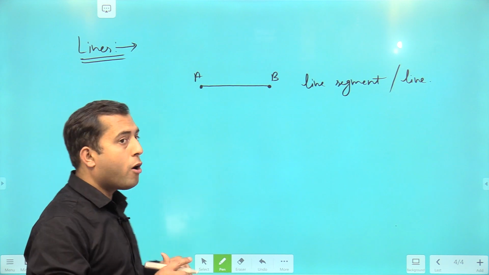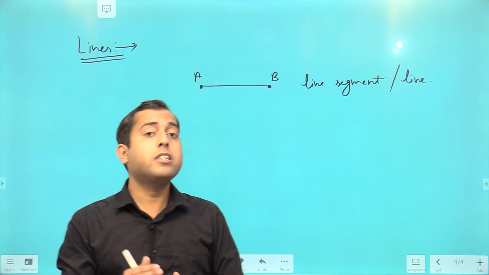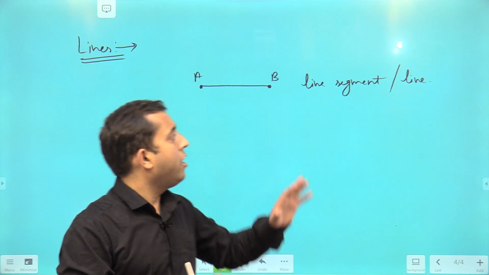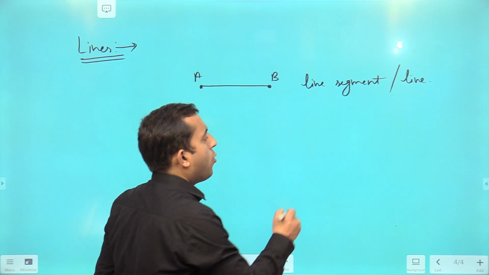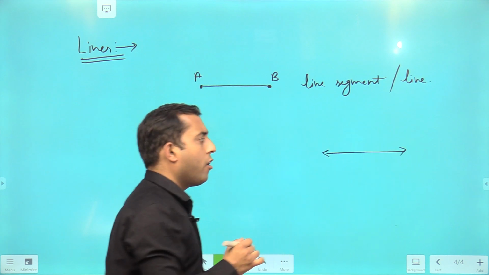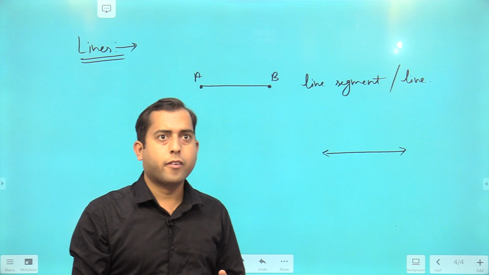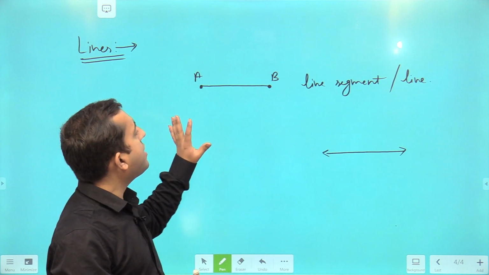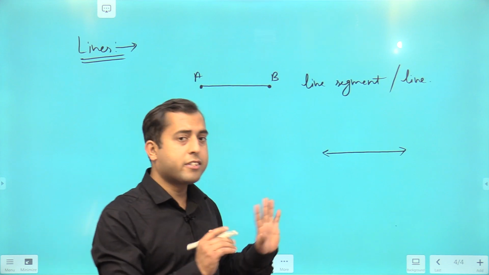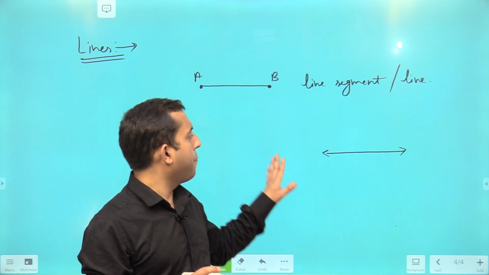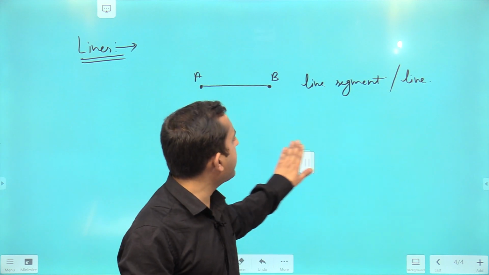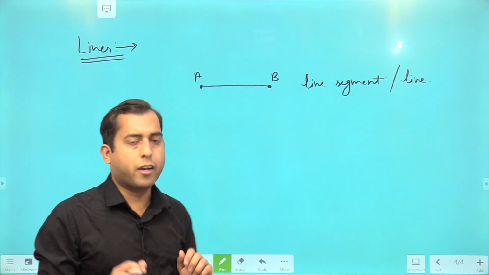But in a general sense, there is a difference between line segment and line, right? A line can be extended on both sides, whereas a line segment has two particular ends. This is the general difference. But for your exam, you will assume line segment and line to be the same thing.